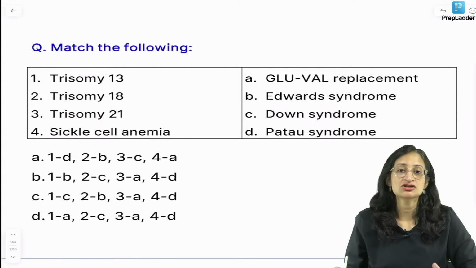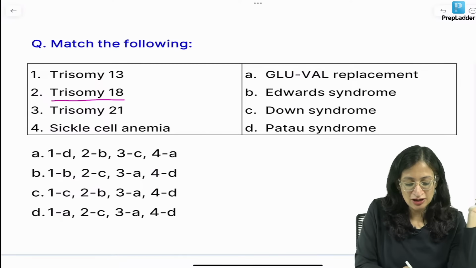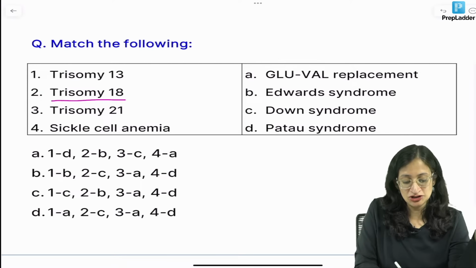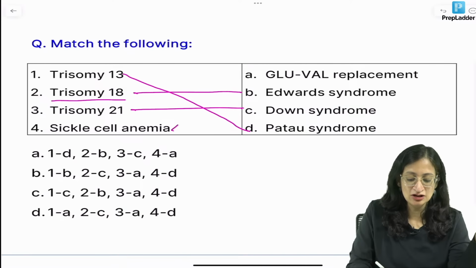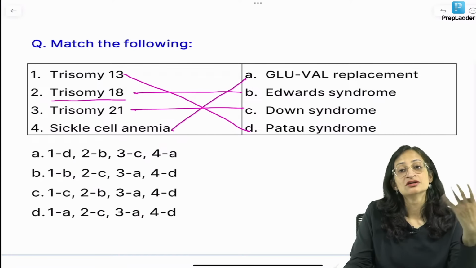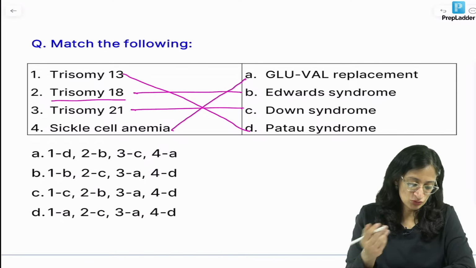Moving ahead, match the following. Again, an easy peasy kind of question. Trisomy 13. So first, let's match 18. E is for E. So trisomy 18 we know is Edwards syndrome. Trisomy 21 we know is Down syndrome. Trisomy 13 is Patau, and sickle cell anemia, we know at the 6th position of the beta globin gene, you have replacement of glutamic acid by valine. So what is our best answer?